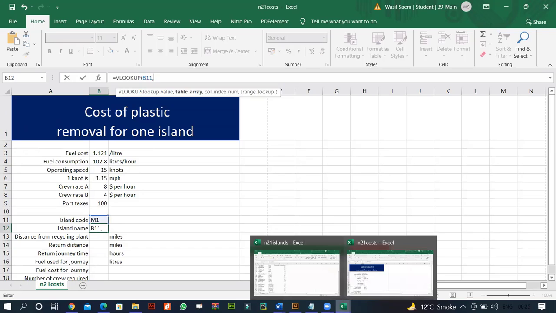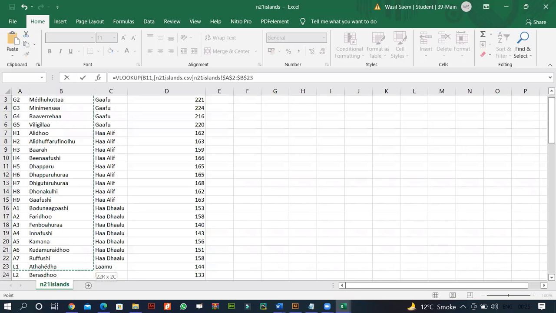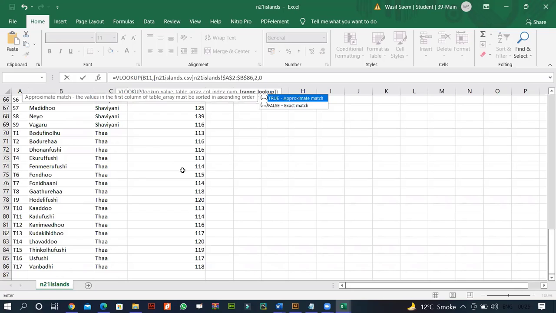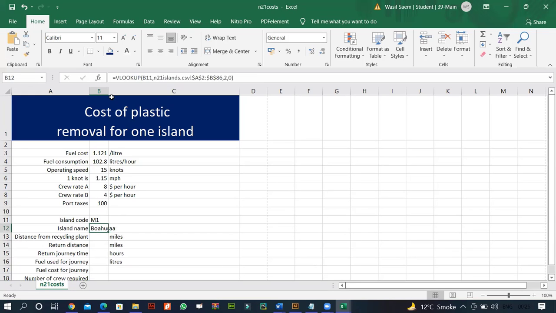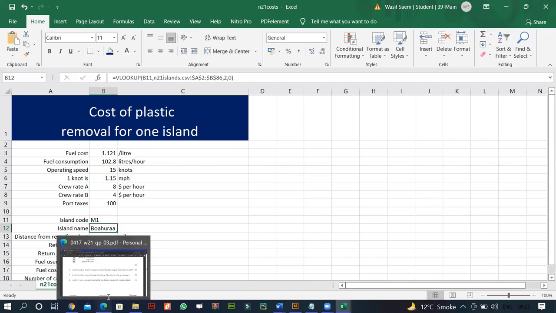We need the island name. As you can see, I have the code and the island name. So I will select these two, and I want to get the data from the second column. So I write 2, and 0 to get the exact match. I could write 0 or FALSE, it's the same thing. So I get the name of the island.